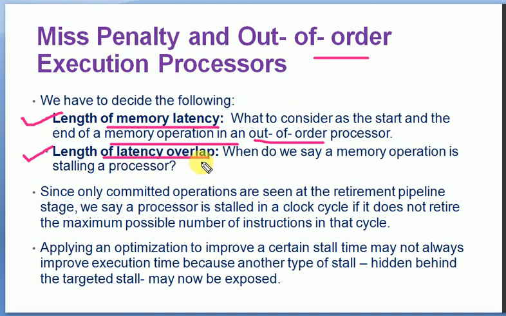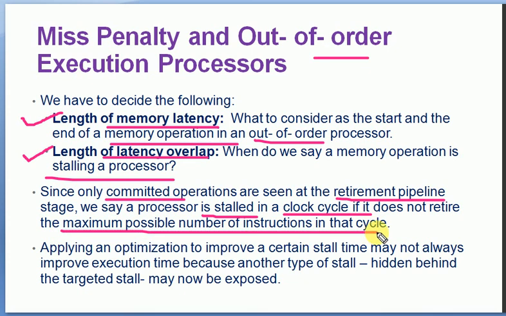Now length of latency overlap means when do we say a memory operation is stalling a processor. So when there is an overlapping between different instructions, where automatically there is a memory delay for one instruction, the second will be stalled. It is due to the overlapping. Since only committed operations are seen at the retirement pipeline, only the completed operations will be available at the retirement, meaning when the pipeline is reaching its final stage. We say that a processor is stalled in a clock cycle if it does not retire the maximum possible number of instructions in that particular cycle.